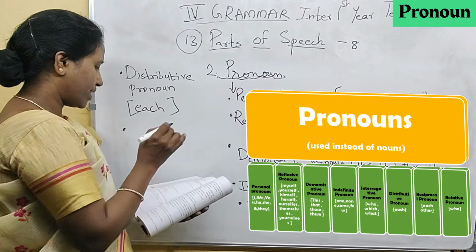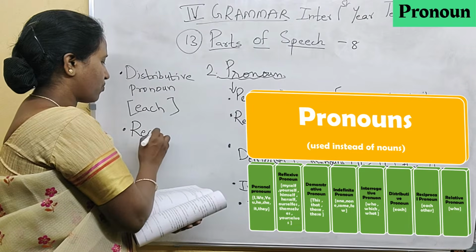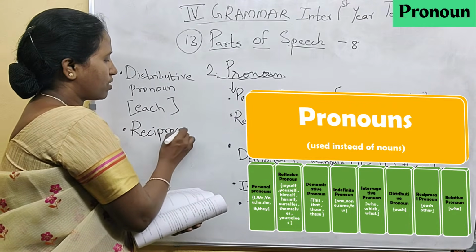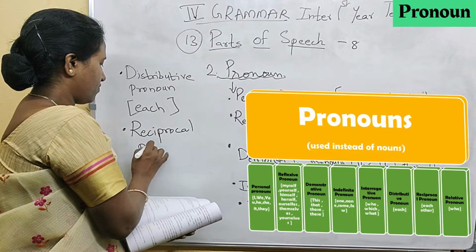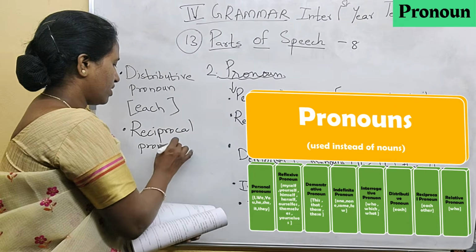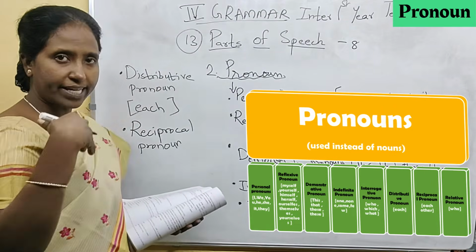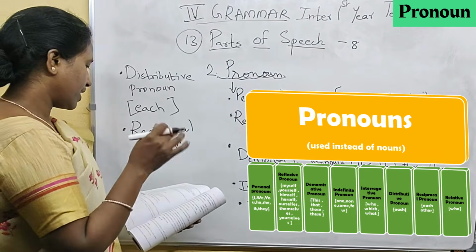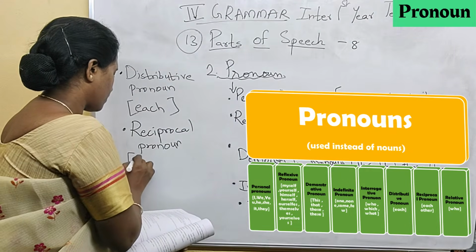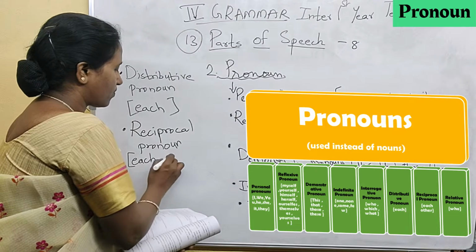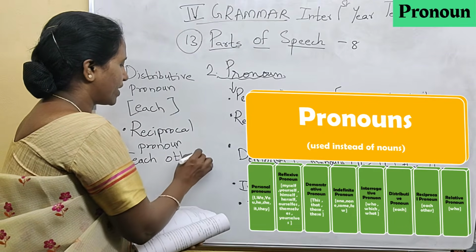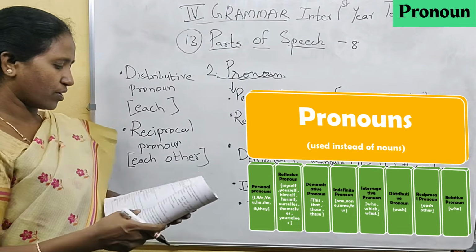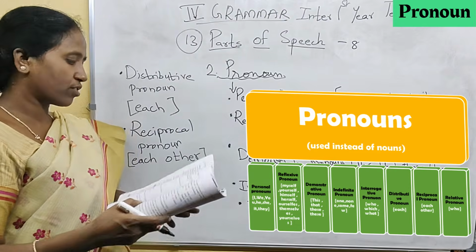On to the next one, that is reciprocal pronoun. Reciprocal means giving and taking. That is each other, one another. Each other or one another. This is reciprocal pronoun. The next one is relative pronoun.